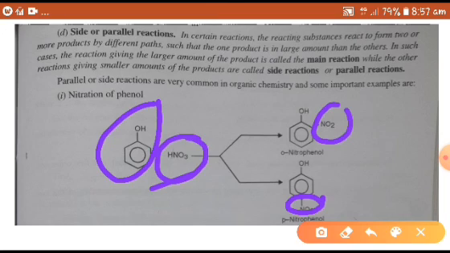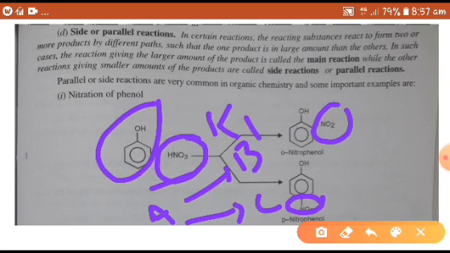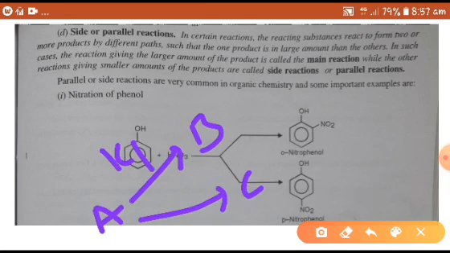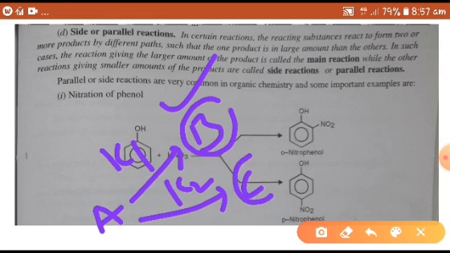So here one reactant is forming two types of products, K1 and K2. If B is formed in large amount, it is called the main reaction. If C is formed in smaller amounts, C is a minor product,